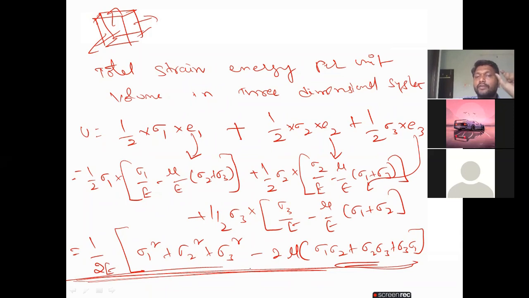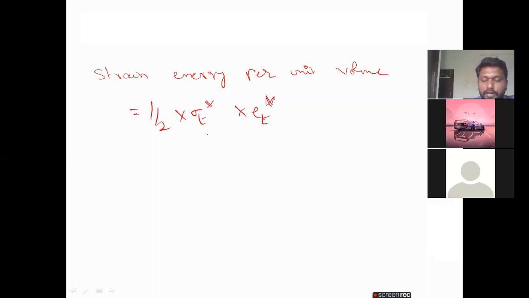But now why do we need this? Because as the maximum strain energy theory says, failure occurs when the total strain energy per unit volume reaches the strain energy per unit volume in simple tension at the elastic limit. Now we will calculate that strain energy per unit volume. That is half into sigma t star into e t star. We know already e t star is due to sigma t star, per unit volume at the elastic limit in simple tension.